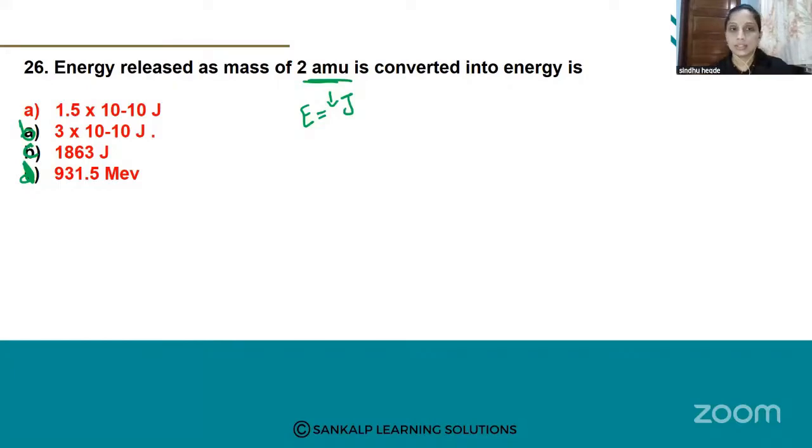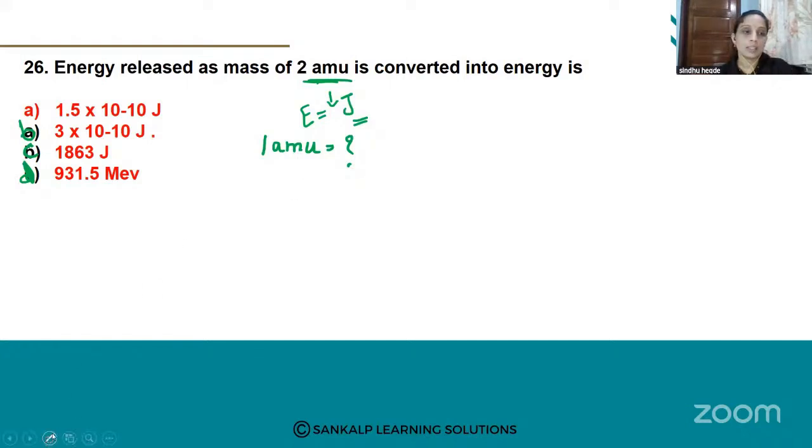Before choosing, you have to convert this energy into joules. Since the mass is given in AMU, you have to convert it into joules. How to convert to joules? 1 AMU is equal to what? What is the value of 1 AMU?